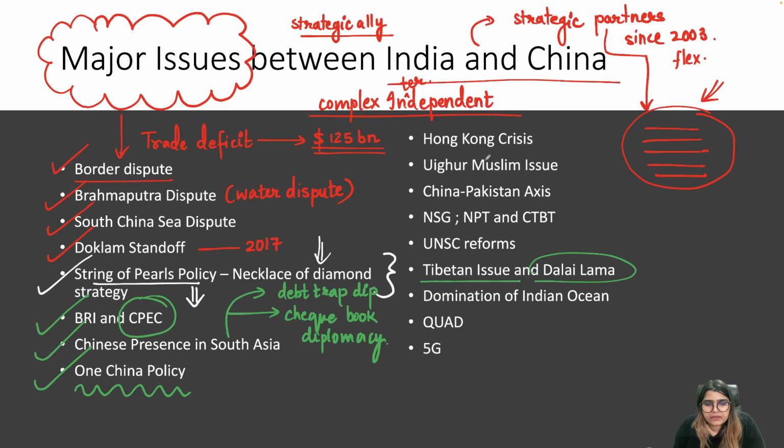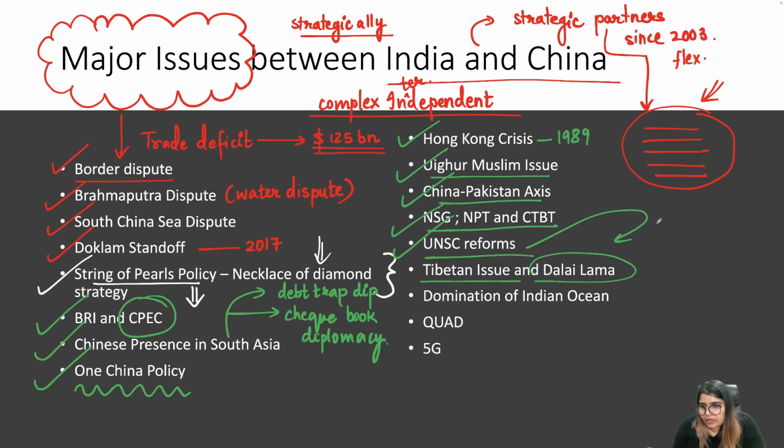Apart from that, we will also discuss the Hong Kong crisis. We'll discuss the 1989 Tiananmen Square issue. We'll also discuss the Uyghur Muslim issue. We'll discuss the China-Pakistan axis which exists. NSG, NPT, CTBT. We will discuss United Nations Security Council reforms.